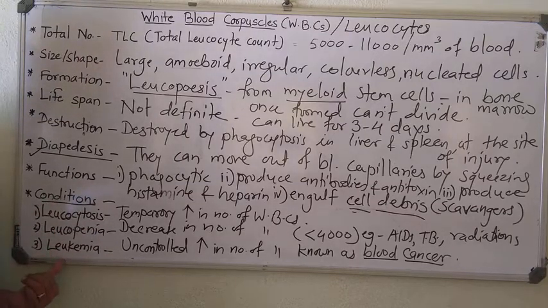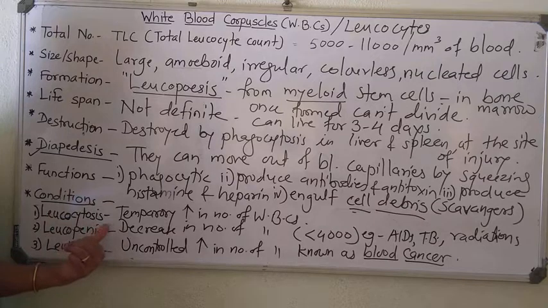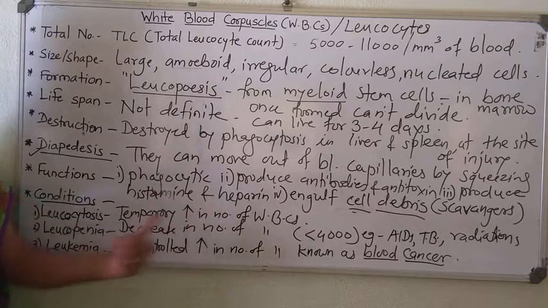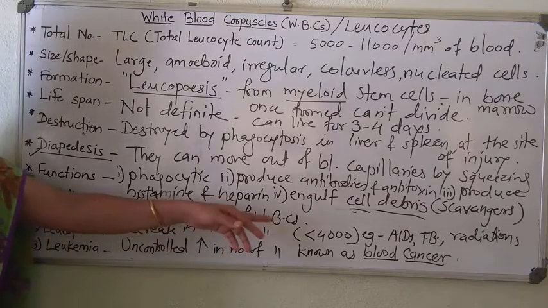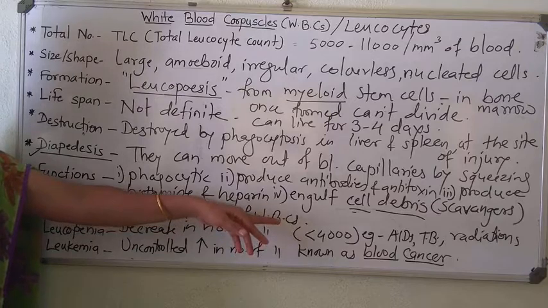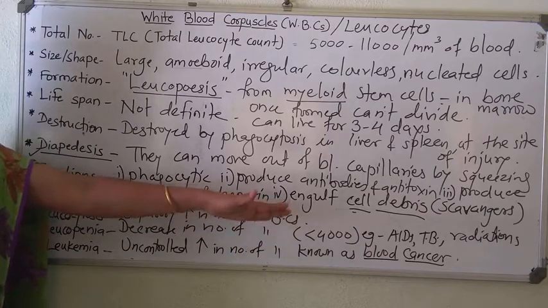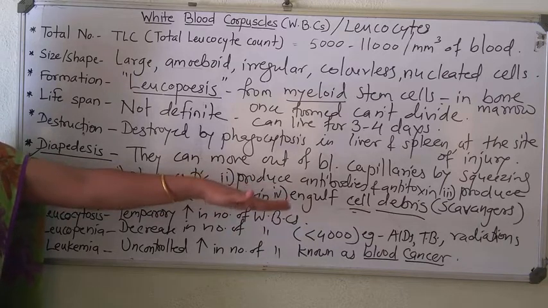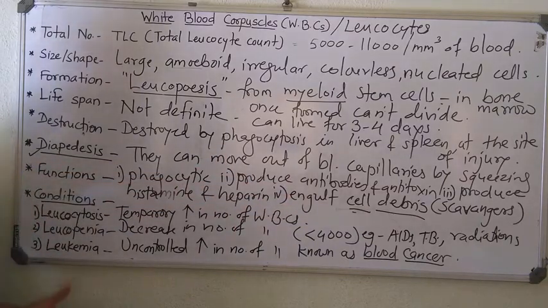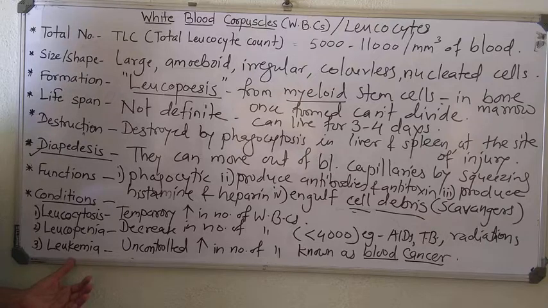And then three conditions. Leukocytosis means temporary increase in number of WBC. Leukocytopenia means decrease in number of WBC below 4,000, mainly occurring in AIDS patients, TB patients or patients exposed to radiations. And finally, leukemia.